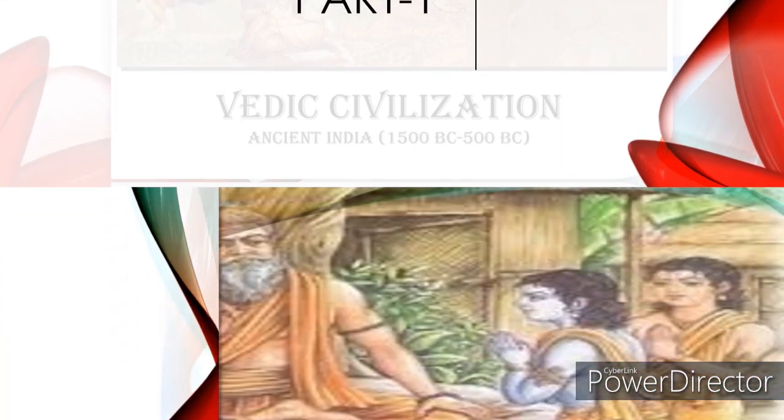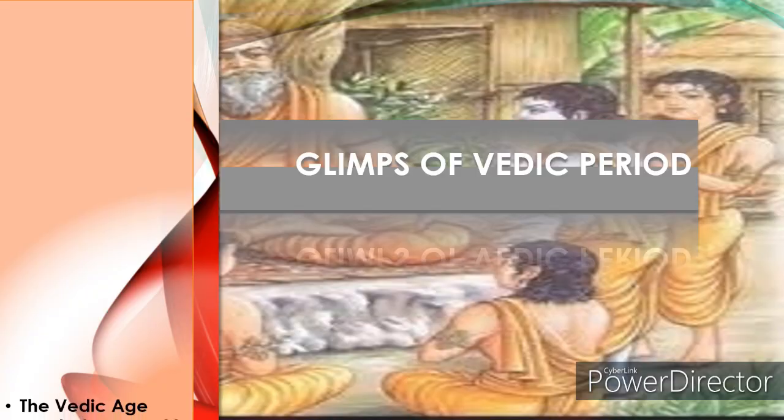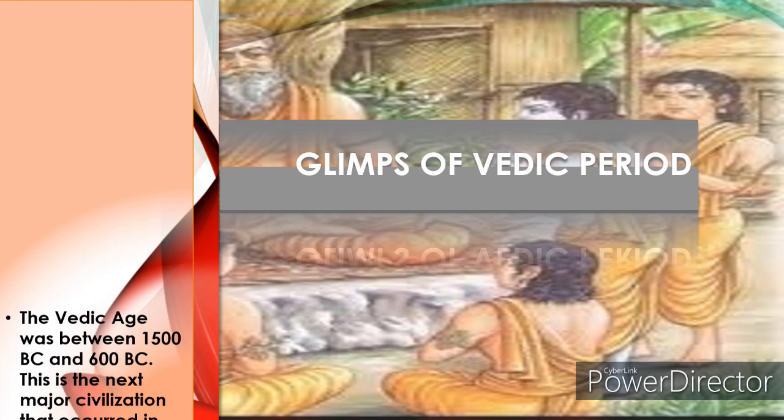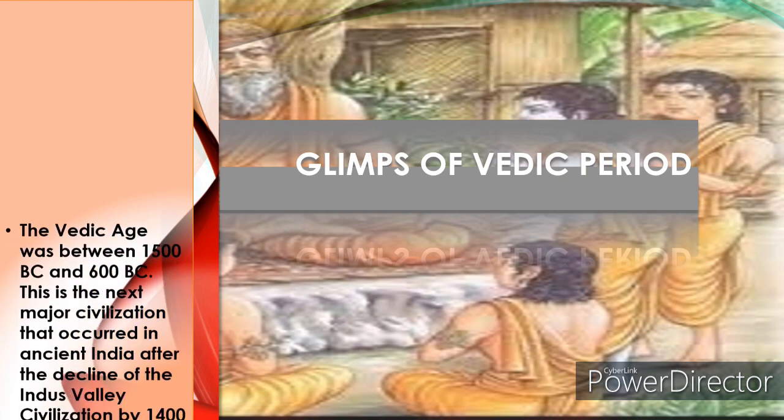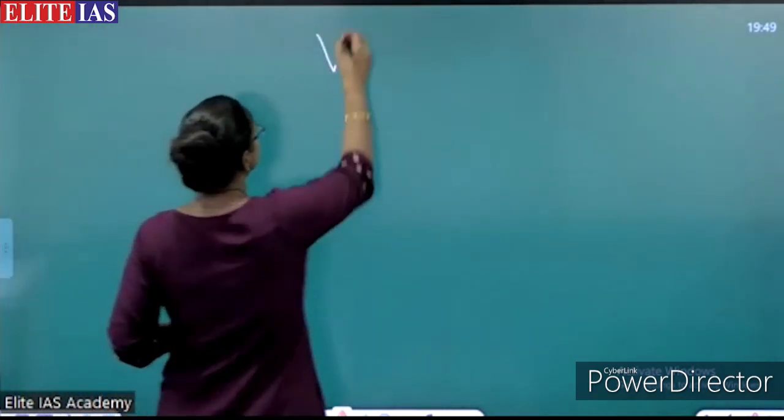The Vedic age was between 1500 BC and 600 BC. This is the next major civilization that occurred in ancient India after the decline of the Indus Valley Civilization by 1400 BC.